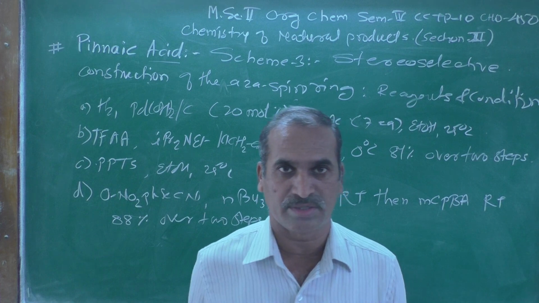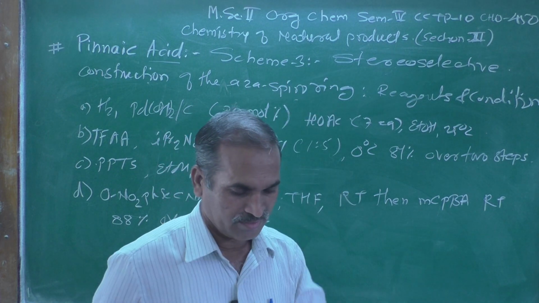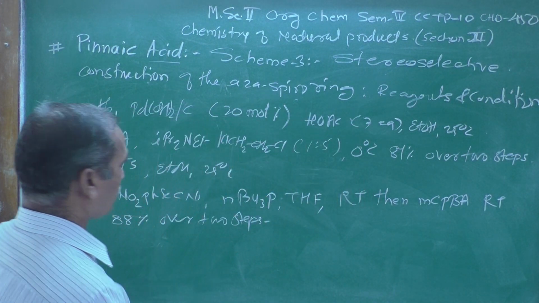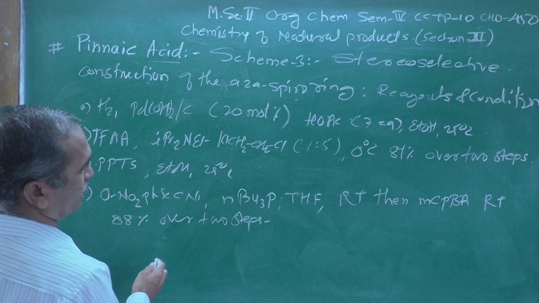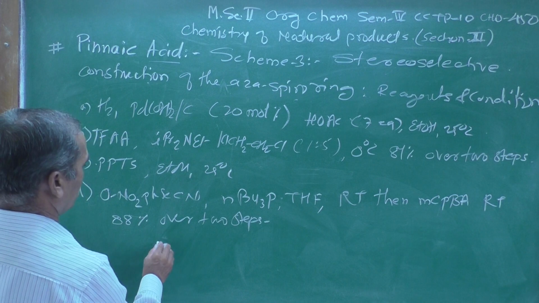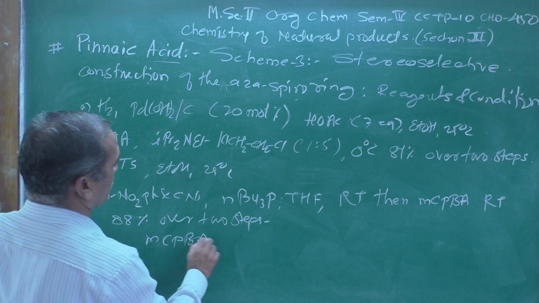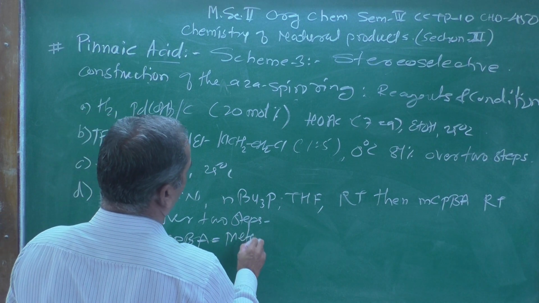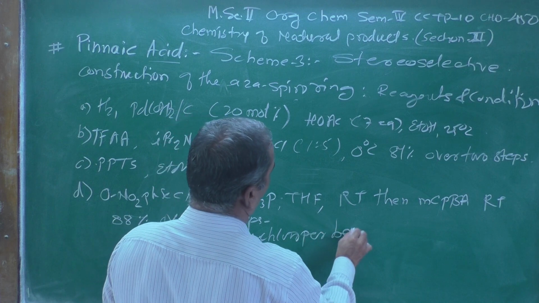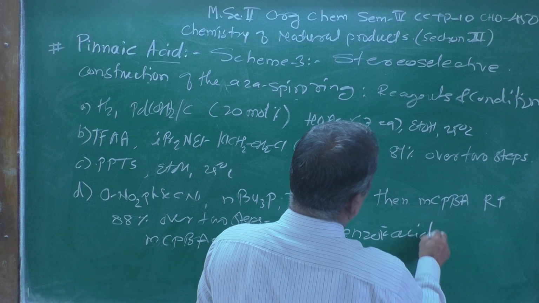These are the reagents and conditions utilized in scheme number 3, which we have seen. Now, metachloroperbenzoic acid, what is it? MCPBA means metachloroperbenzoic acid, that is the full form.